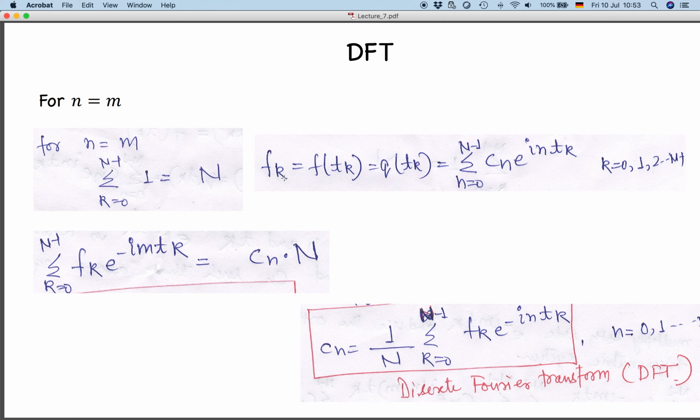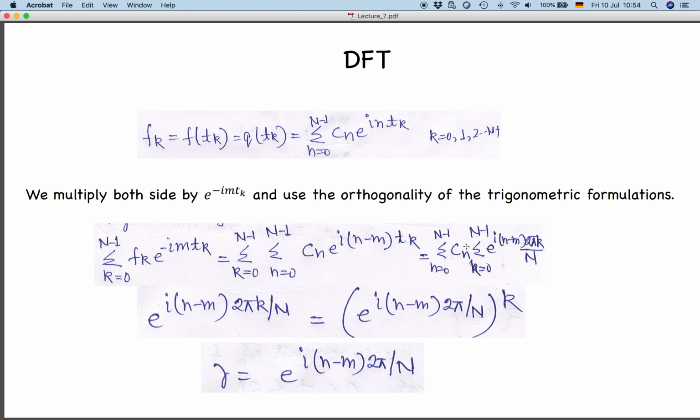So fk will now become the summation over n equal to 0 to n minus 1, because this summation is still there, cn is still there, and e to the power i n tk. We have already written that this summation term will become equal to n, because you saw Cn is there, and this term will become equal to n. Essentially this entire thing will become equal to n.